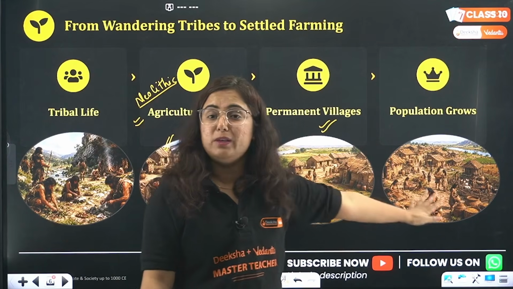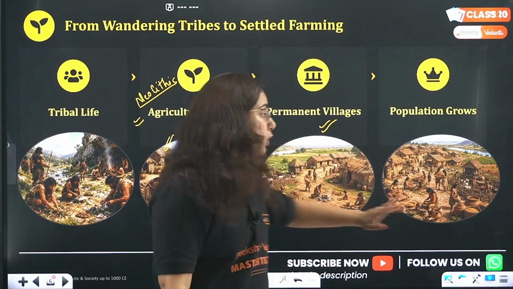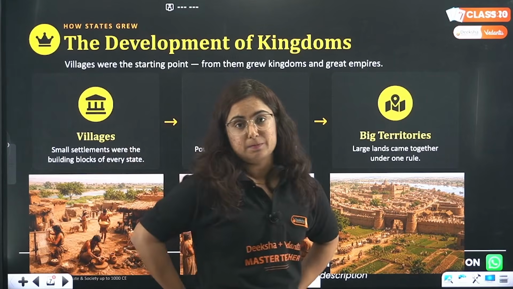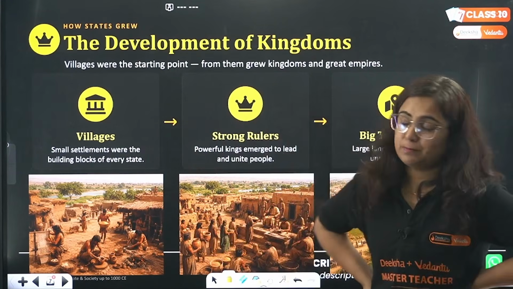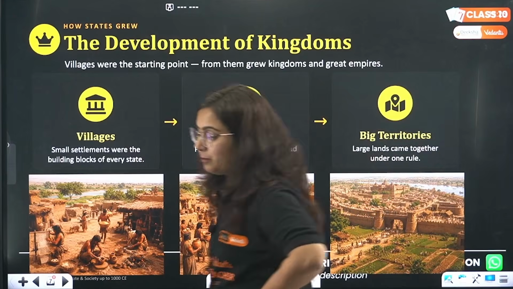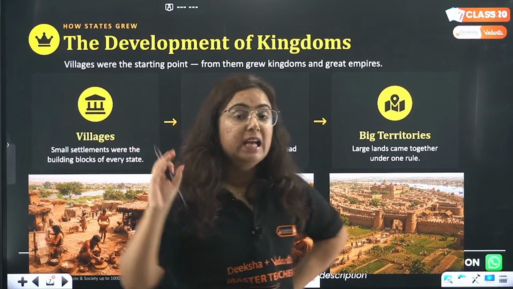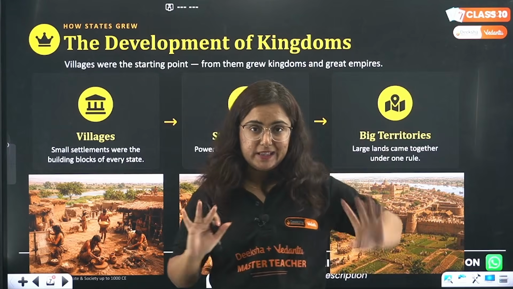And then gradually what happens? The population grows. When the population grows, there will be the rise of kingdoms. Let me tell you, here we are going to talk about the time after the Indus Valley civilization, that means after the fall of the Indus Valley civilization.